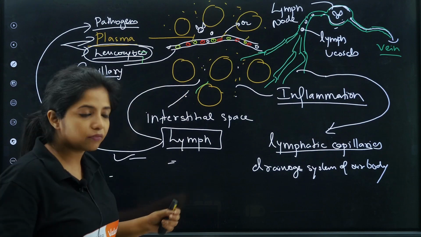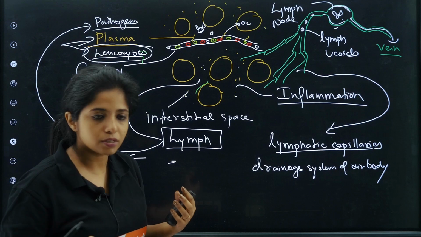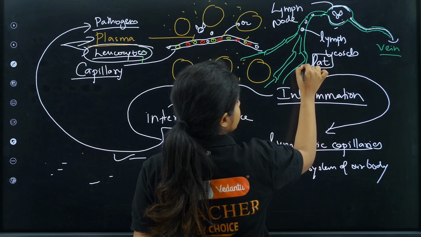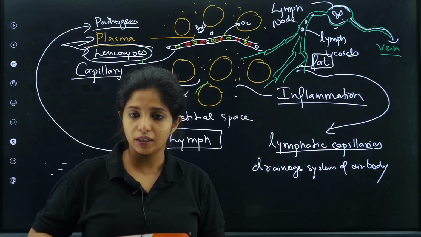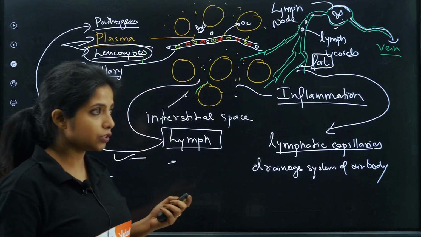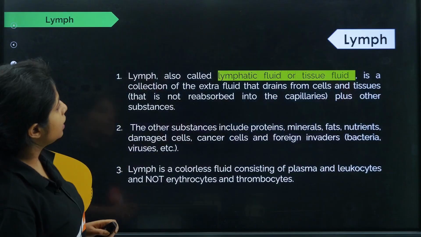But in the case of lymphatic vessels, when we want to absorb fat from the food, because fat is also necessary for us to survive, we take the help of lymphatic capillaries. So in our small intestine, you have so many lymphatic capillaries which take in the fat also. Okay, so that is also exclusively done by the lymphatic vessels. Now over here, so lymph, what is that?